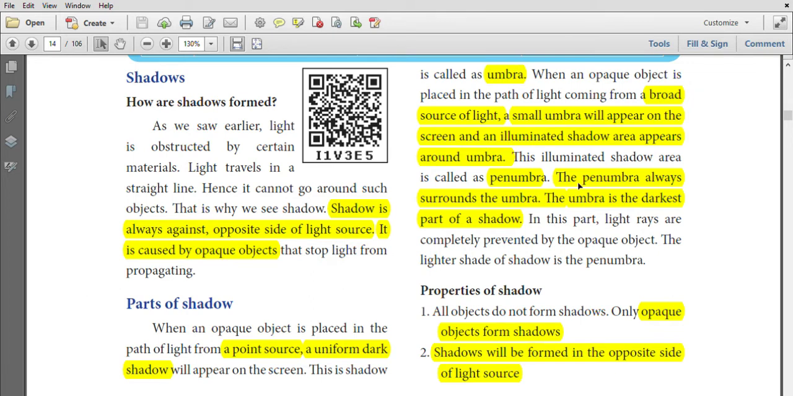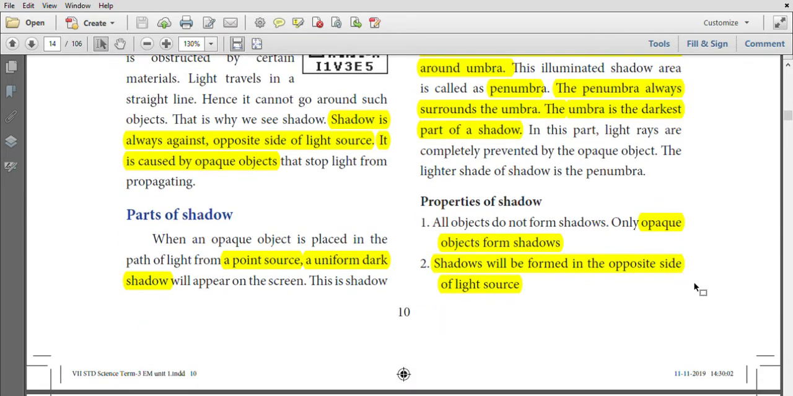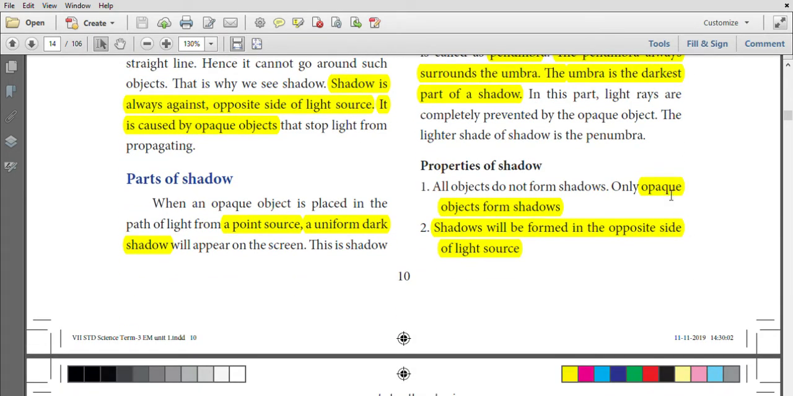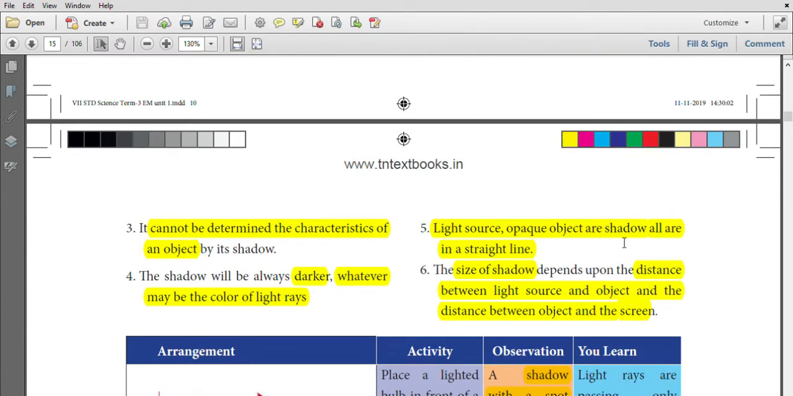The penumbra always surrounds the umbra. Umbra is the darkest part of the shadow. Penumbra is the lightest shadow. What are the properties of shadow? Shadows are formed by opaque objects. Shadows are always formed opposite to the light source. The shadow cannot be determined by the characteristics of an object. The shadow will always be dark, whatever the color of the light rays. It does not depend upon the color of the light rays.